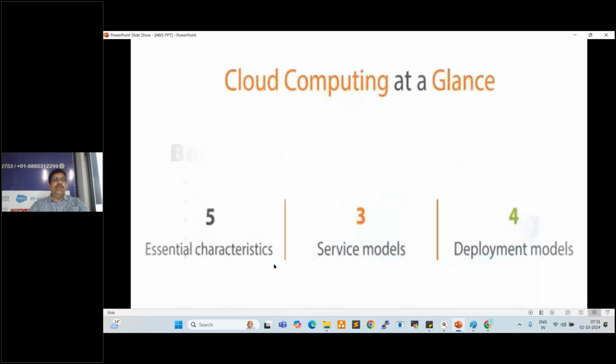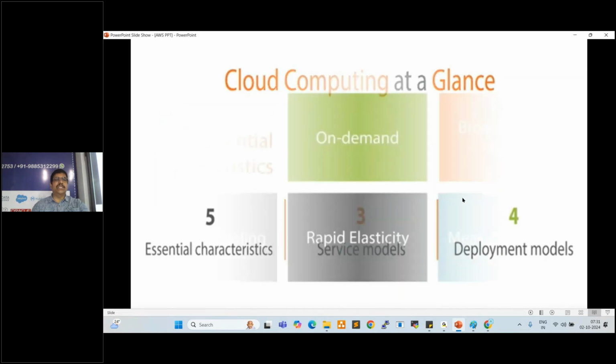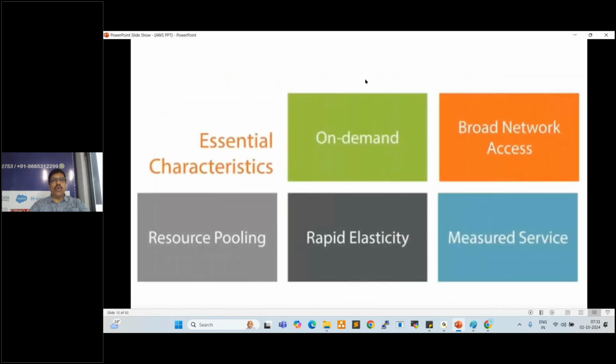See here. Now, cloud computing at a glance: 5 essential characteristics, 3 service models, 4 deployment models available in AWS or any cloud. Okay. See here, 5 essential characteristics. The first one is on demand.